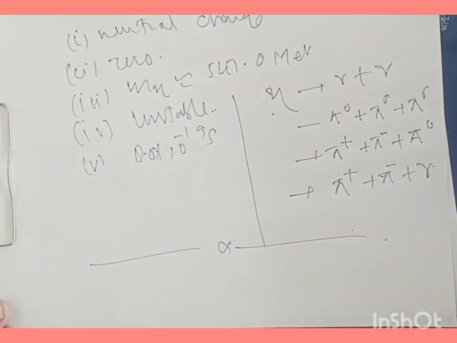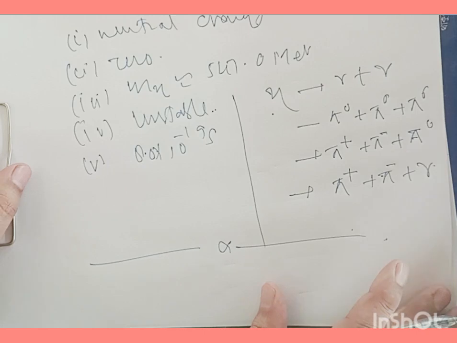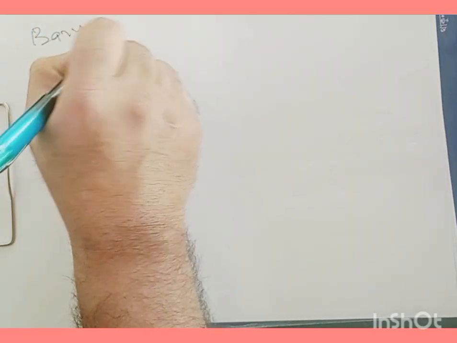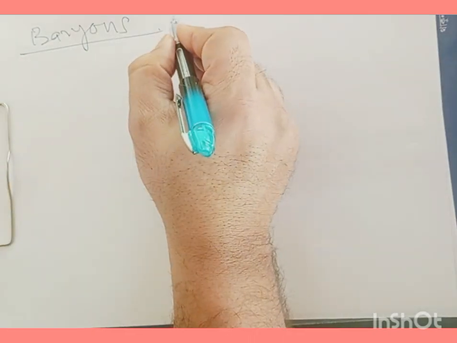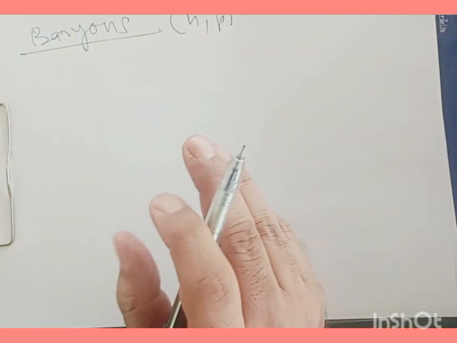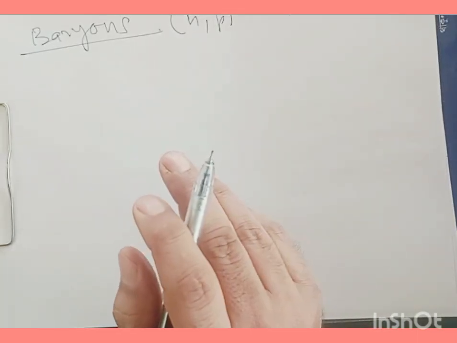So this is about what we call mesons. We are discussing hadrons, and in hadrons we have taken mesons as a category, and we have taken up some of the fundamental properties of these mesons. Now we would like to go into the domain of baryons. These baryons are the elementary particles, including the nucleons that we have inside the nucleus, like neutrons and protons. And we have hyperons here.